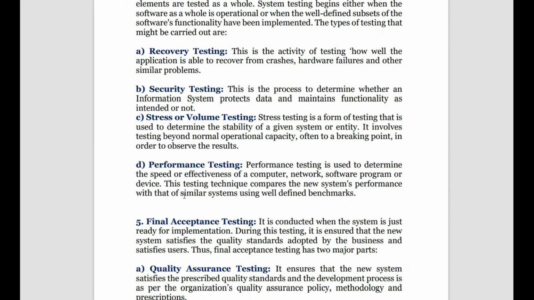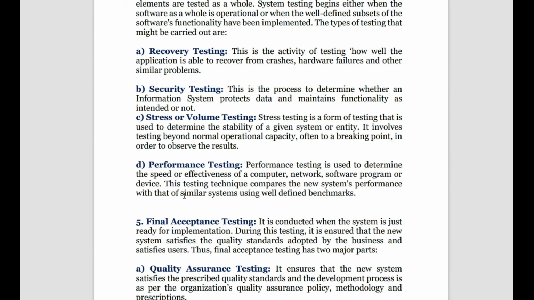In security testing, we can see if security protocols are properly maintained and who is getting access to the system or not. Then stress or volume testing, as I just told you, checks whether the system can bear the stress. At the individual unit level, can the unit bear the stress, and in the entire system as a whole, can the system bear the stress.